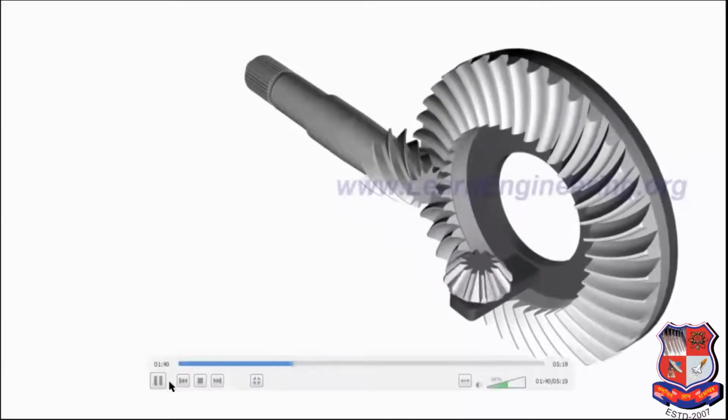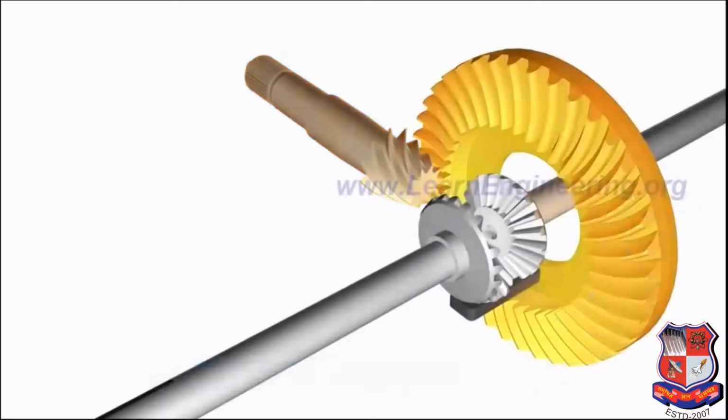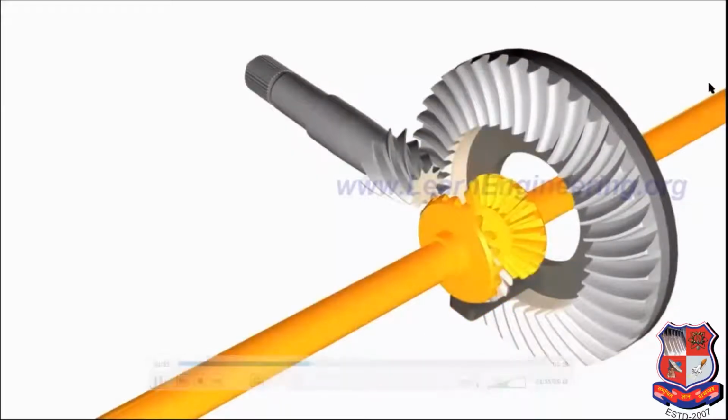So the pinion gear has two motions: one is rotating with this horizontal axis, and on its own axis it can also rotate like this. So it meshes with two side gears, that are called sun gears. So power will be transmitted from the propeller shaft, then the crown wheel, then to the pinion, then to the sun gear, then to the wheel.